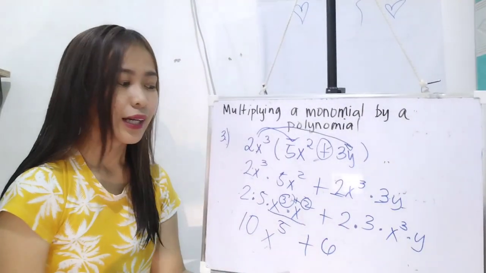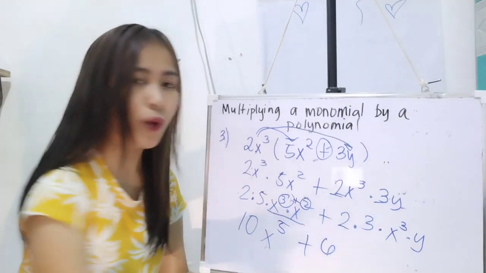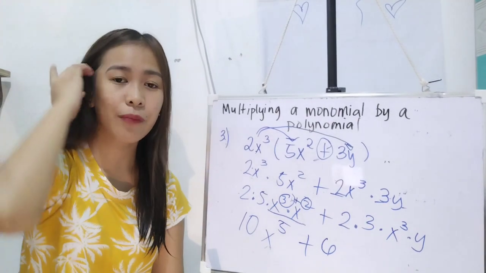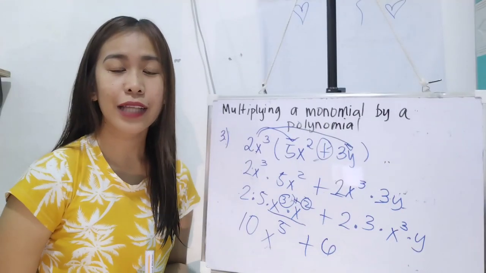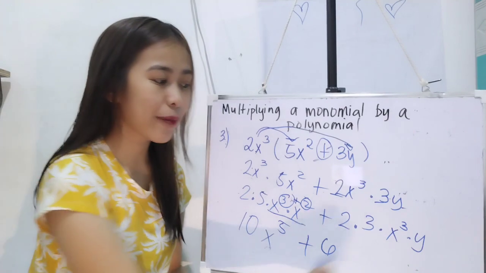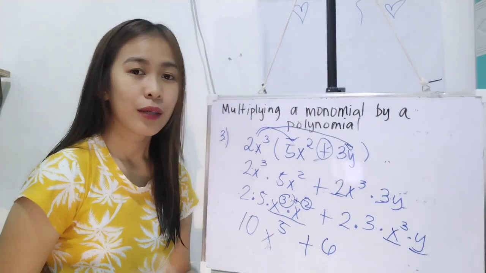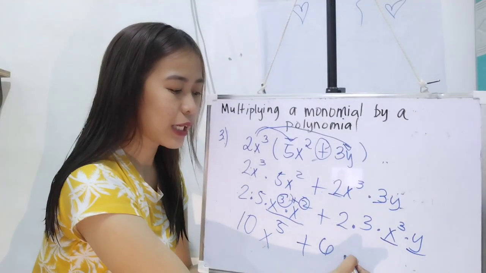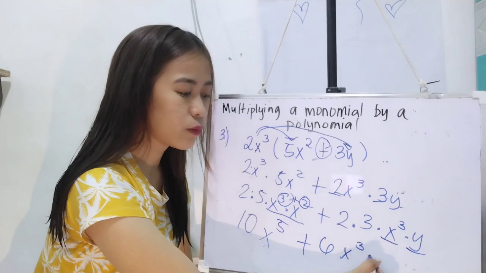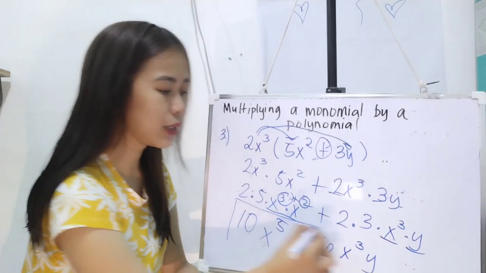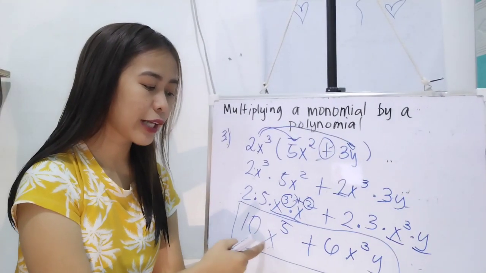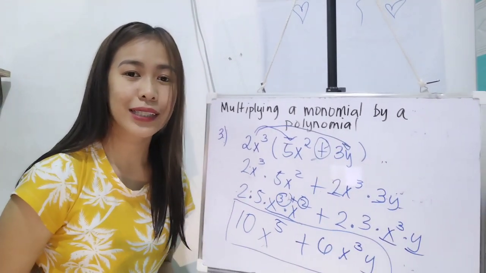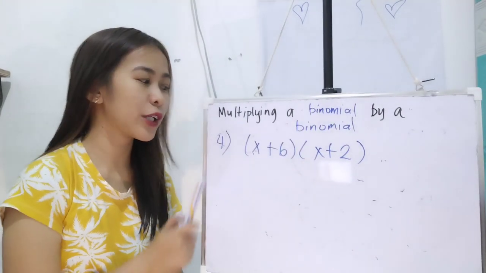That is 6. And as you can see, si x cubed tsaka si y ay hindi magkatulad ng variable or hindi magkatulad ng base. Therefore, wala tayong i-add na exponent kasi magkaiba sila ng base or yung variable itself. Kaya naman ang gagawin natin dyan is kakopyahin na lang natin sila. So, we have 6x cubed y. And that is the final answer. We have 10x raised to 5 plus 6x cubed y. Ganun lang kasimple.